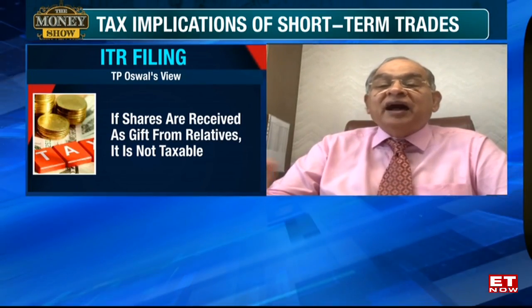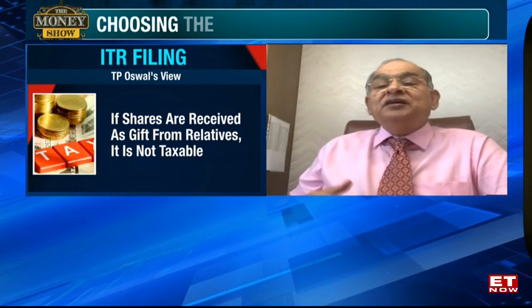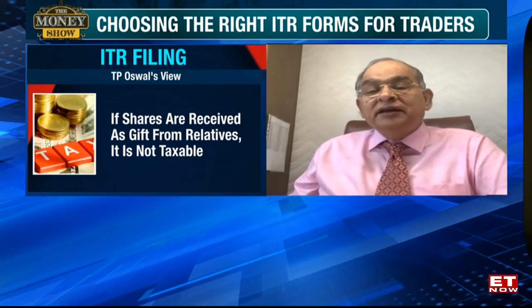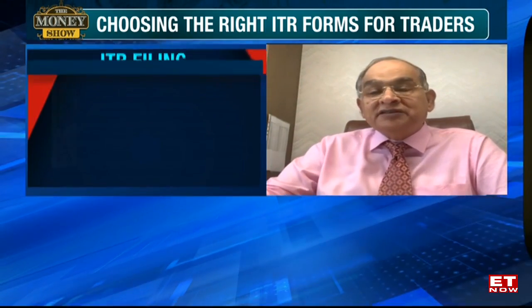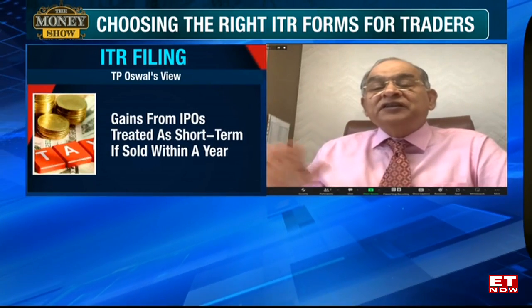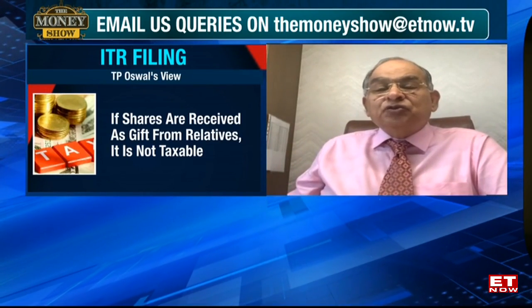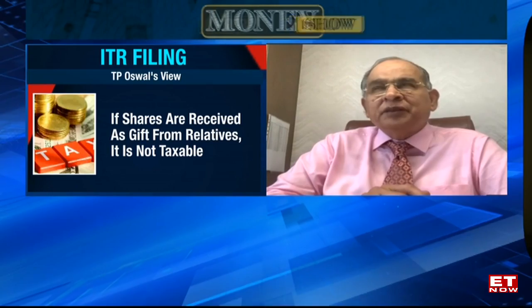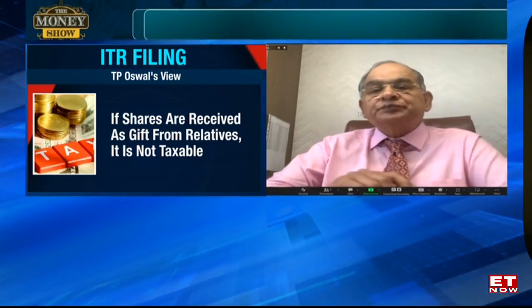So if the gift is received by a minor, the income is clubbed along with the parent's income. If the gift is received by the wife, the income is taxed in the hands of the husband. If the gift is received by the son's wife, then the dividend income is also taxable in the hands of the donor, that is the grandfather, the father-in-law.